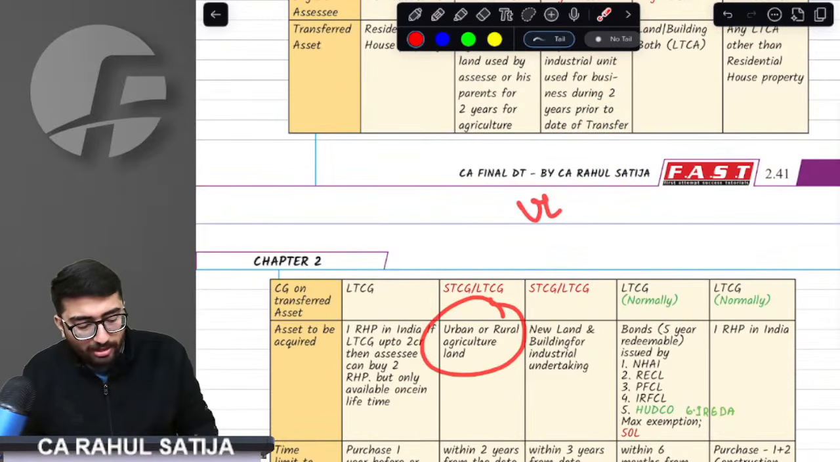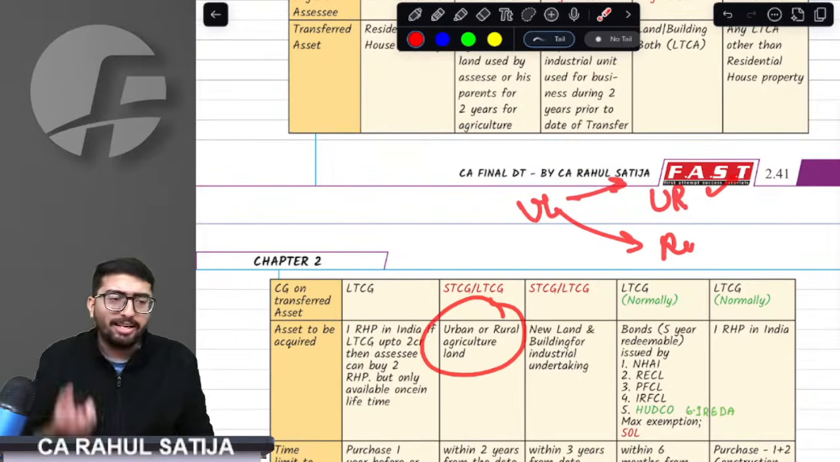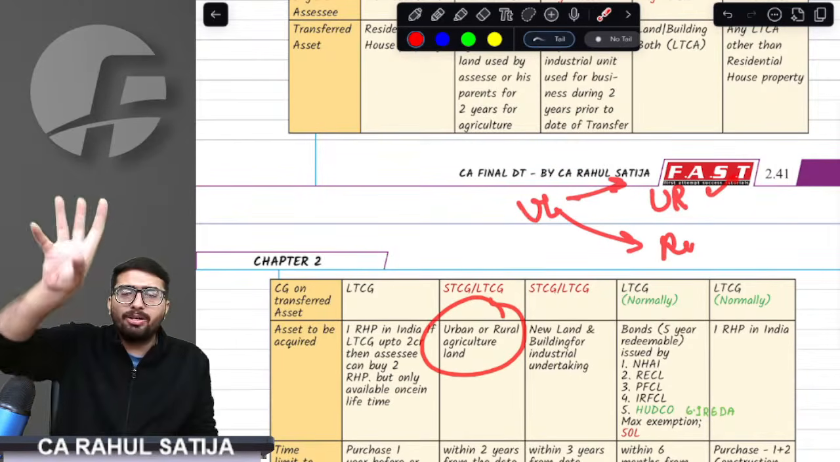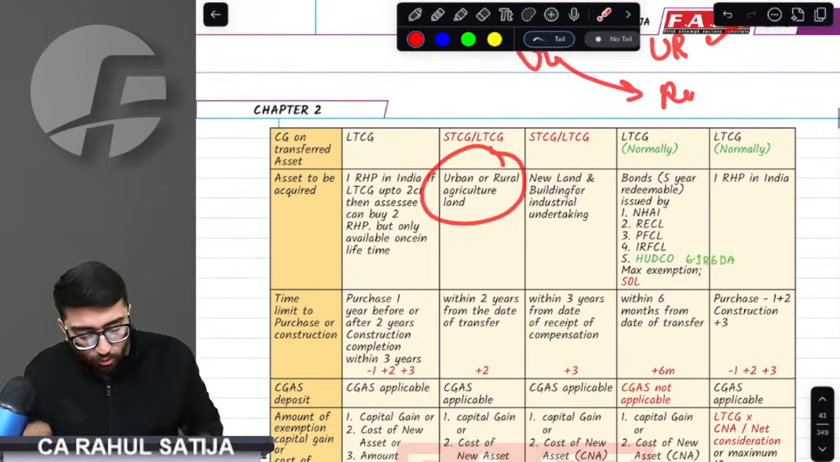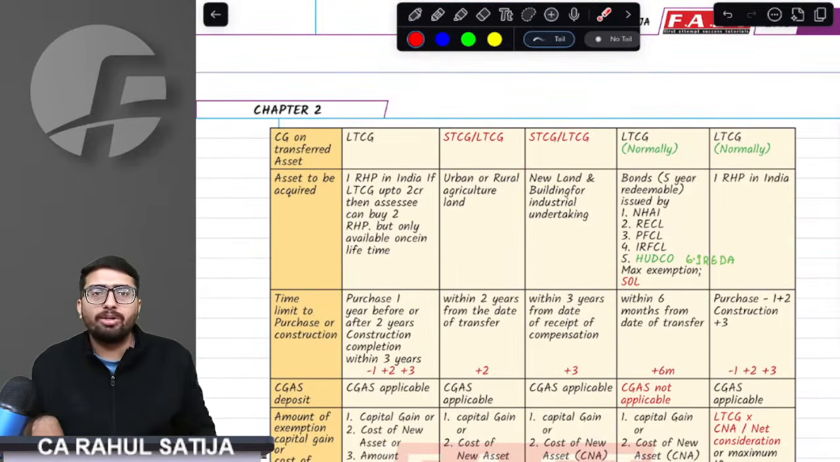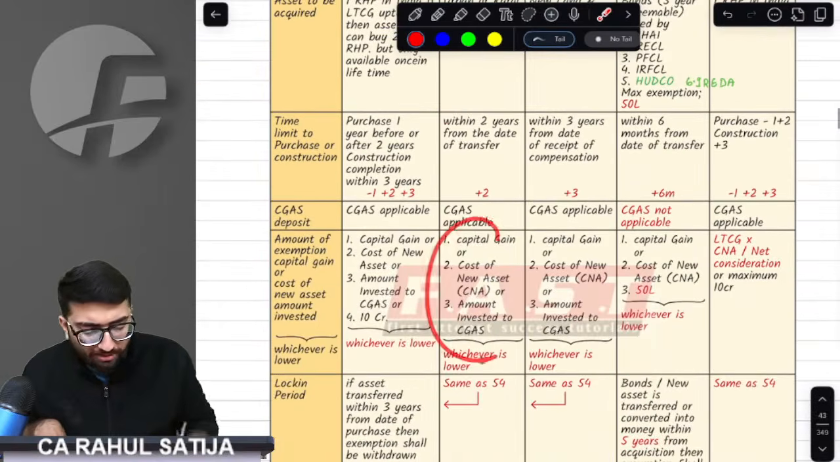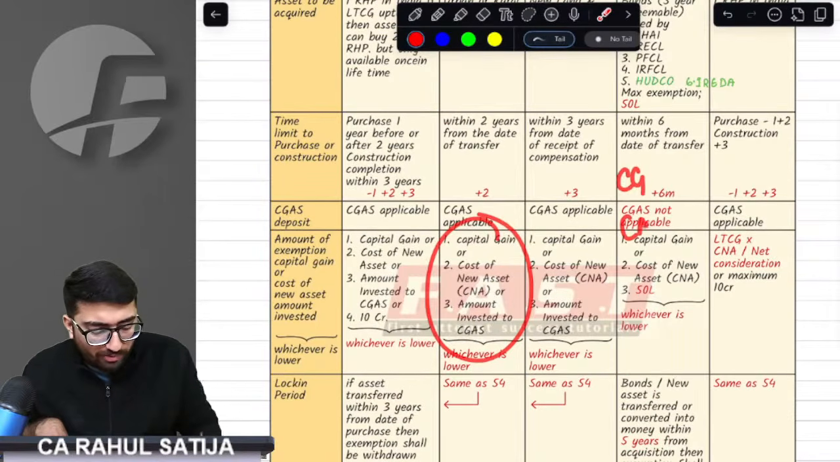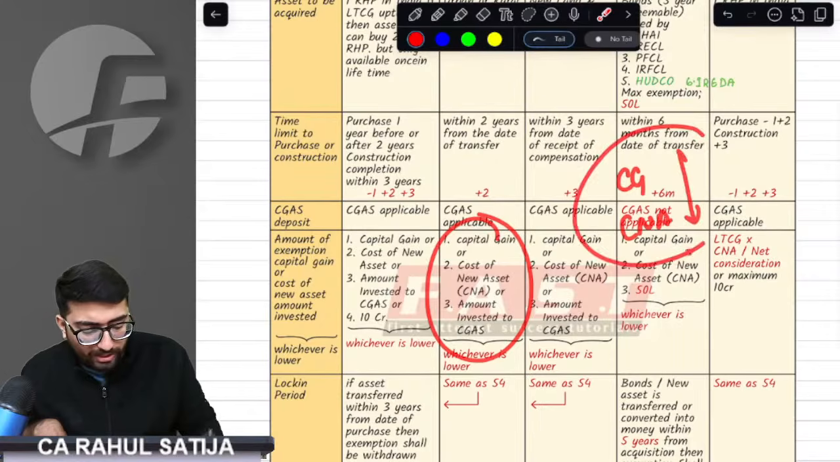Provided that by selling urban land, you buy either urban land or rural agriculture land. You can sell urban agriculture land, and you can buy urban or rural. Sir, within 2 years you have to buy, and you have to deposit the capital gain amount in the CGAS account up to ROI. With that, whatever the capital gain amount is and whatever the cost of new asset is, the lower of the 2, we will give you exemption.